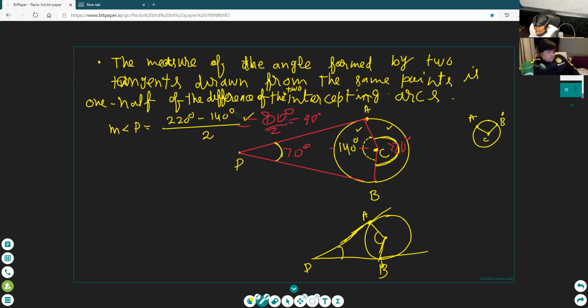Okay, if this angle is 120 degrees, and this angle is 120 degrees, what will be the measure of angle P?